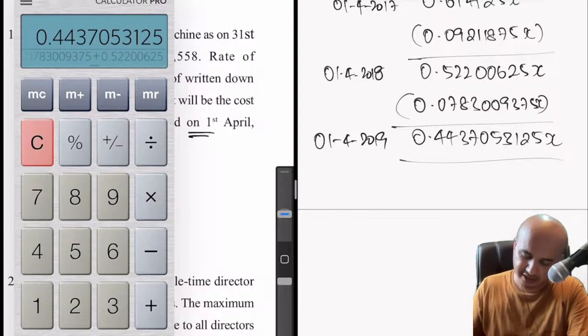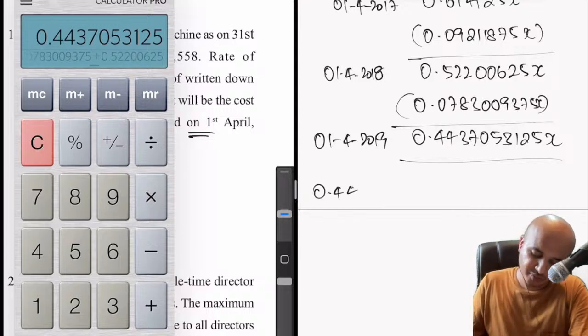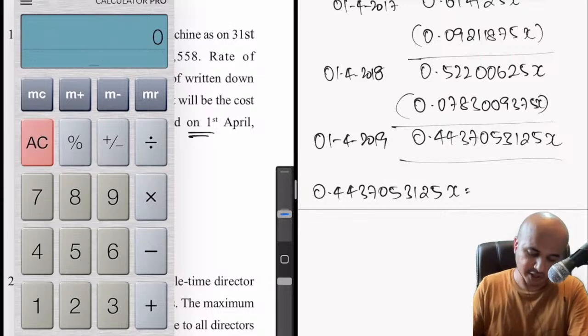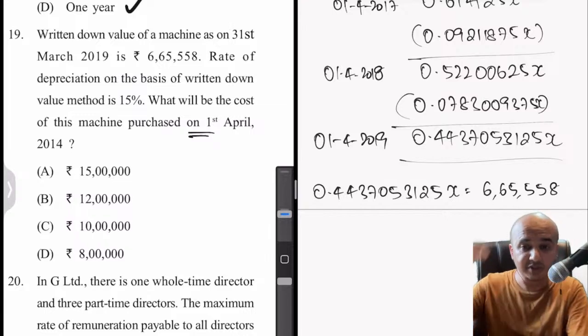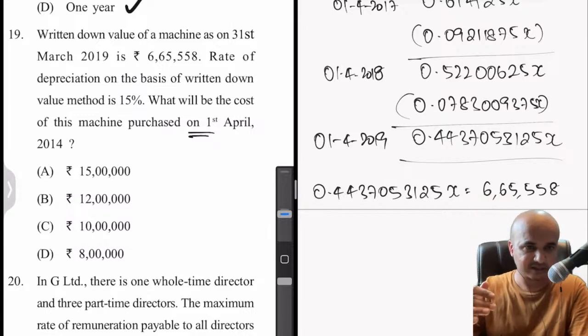Now it is easy to calculate. 0.4437053125x equals, according to our question, 6,65,558. After writing off the depreciation for all these years, the value of the asset is 665,558. So then how much is X?